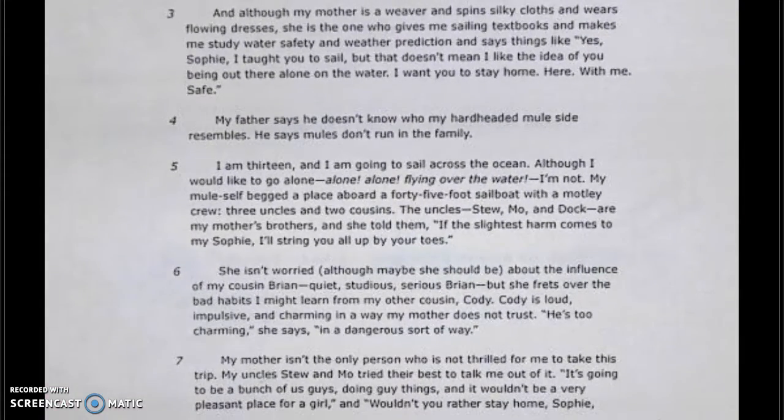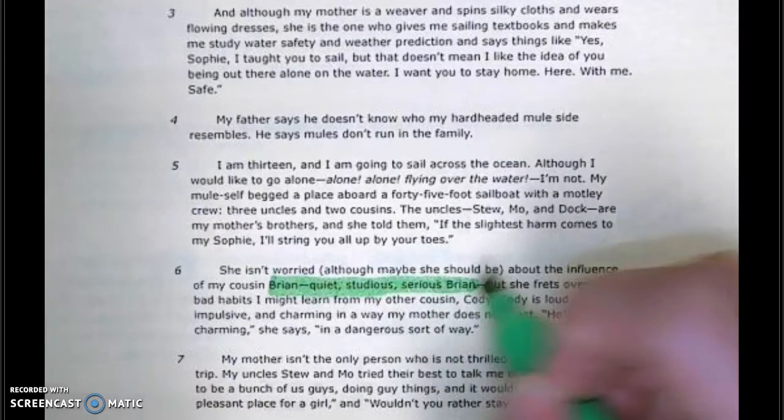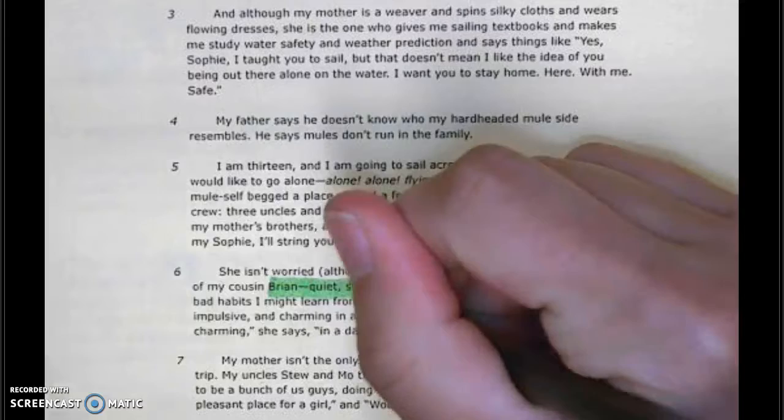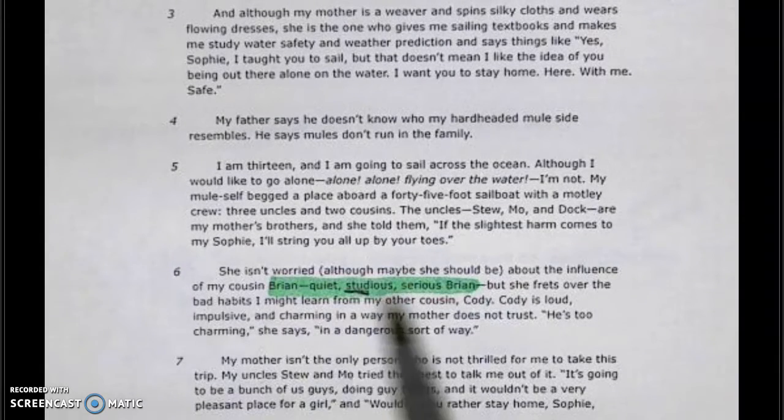Says, okay, I see his name right there in the second line. Brian. Quiet, studious, serious Brian. What other words have this root right here? S-T-U-D. What other words include that root? Studious. What other words? Study. And then who studies? Students, okay? So he's quiet, he's studious, and he's serious.